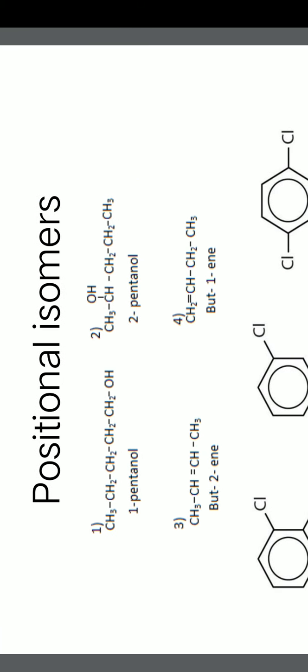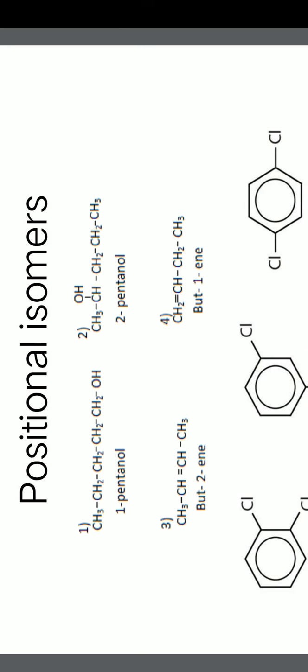Constitutional isomer, that is a structural isomer, that is positional isomers. What do we mean by positional isomers? Here the position of any functional part or any substituent in a molecule is changed, and we call this positional isomers. That means the isomers with the same molecular formula but differ in the position of any group or any atom in the molecule.